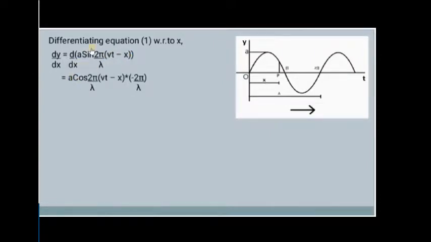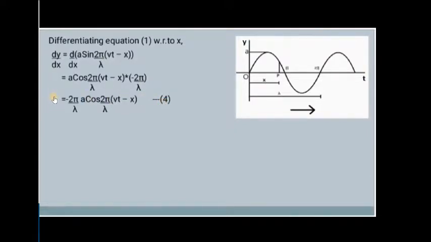We will get a into cos of 2 pi by lambda (vt minus x) into minus 2 pi by lambda, since we are differentiating with respect to x. So the total value will be minus 2 pi a by lambda into cos of 2 pi over lambda into (vt minus x). This is taken as the fourth equation.